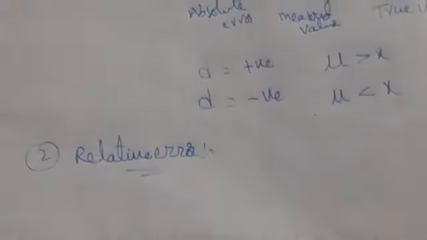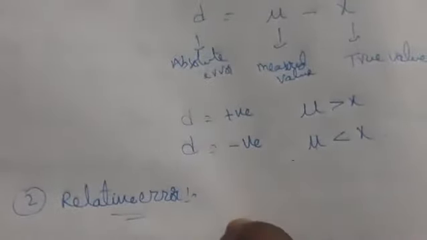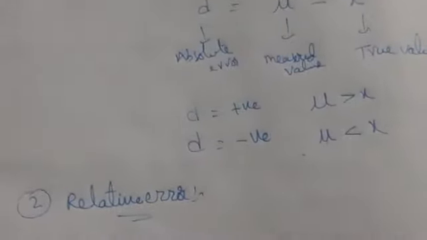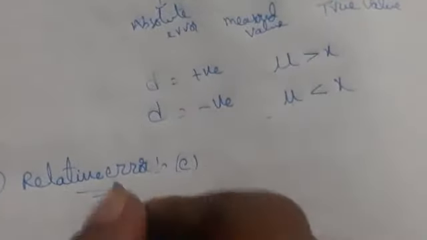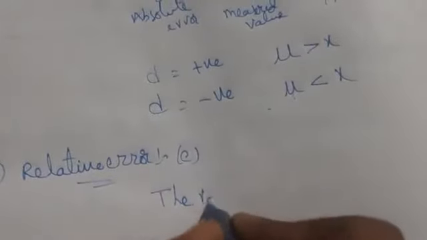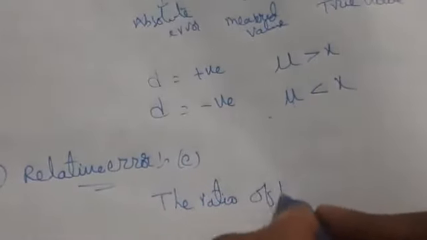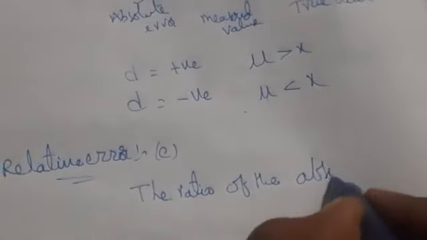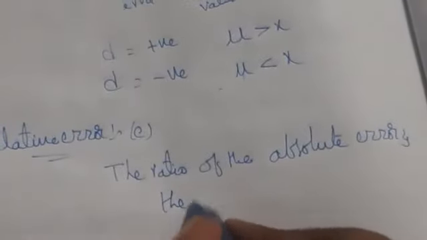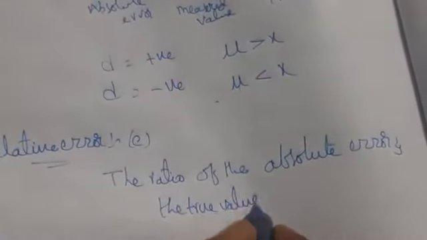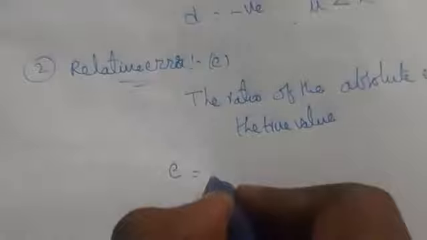So relative error is nothing but the ratio of the absolute error to the true value. We call it relative error, which is indicated by E here. So this one we call the ratio of the absolute error and the true value, relative error. By this we can write E is equal to mu minus x.